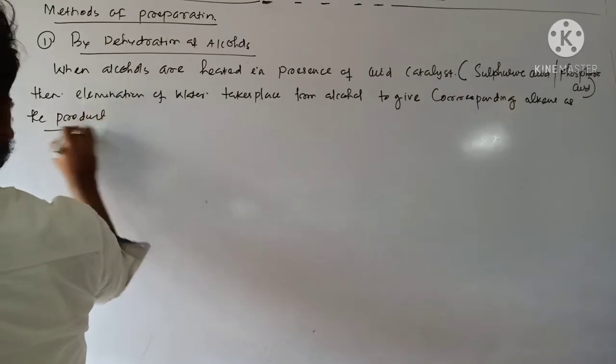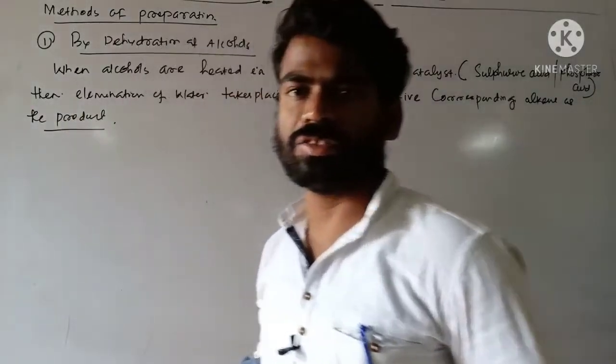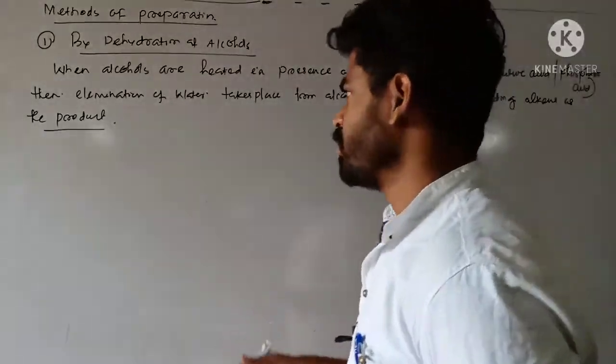Since we are preparing alkene, the first one is by dehydration of alcohols.